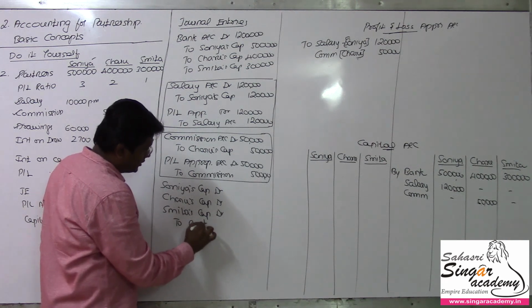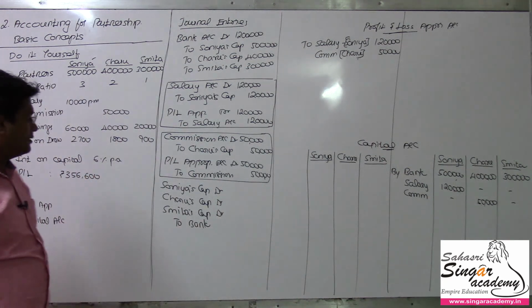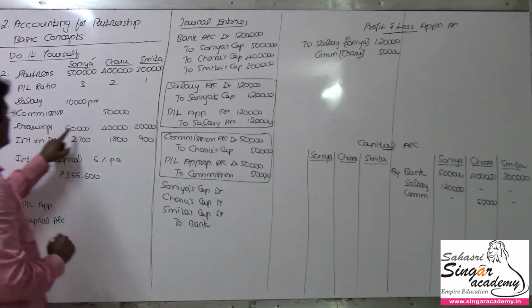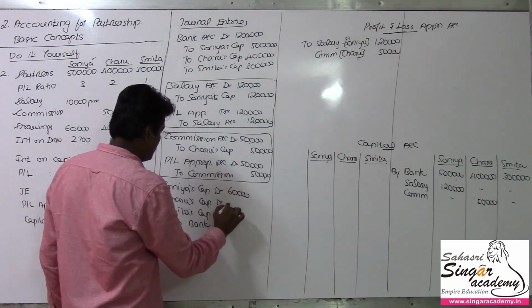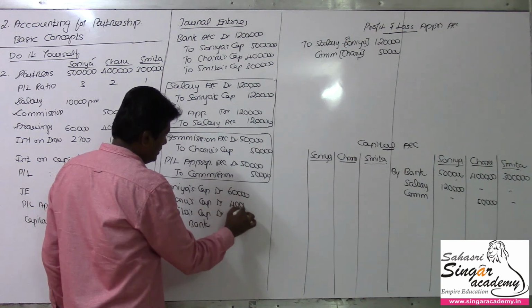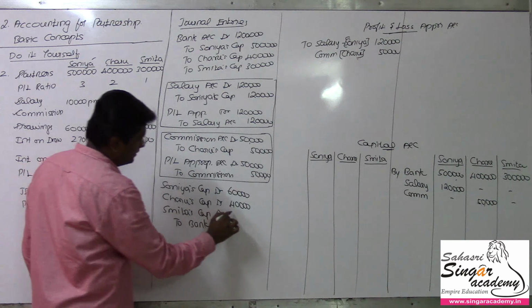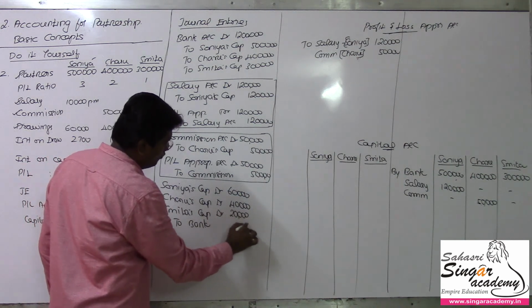They withdraw. I assume they have withdrawn through the bank mode. So the value being 60 for Sonia and 40 for Charu and then 20 for Smita. The overall value is